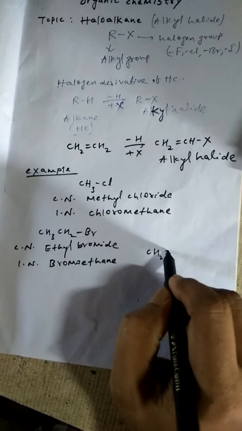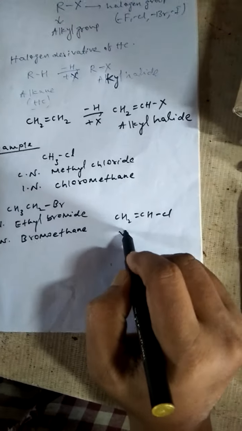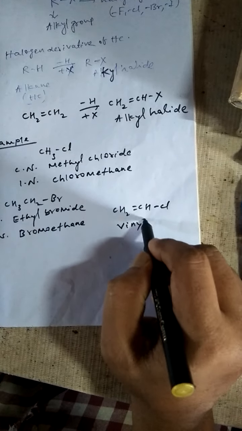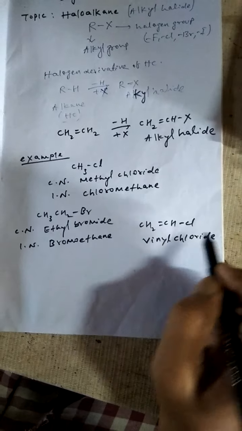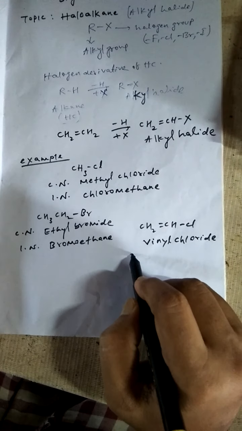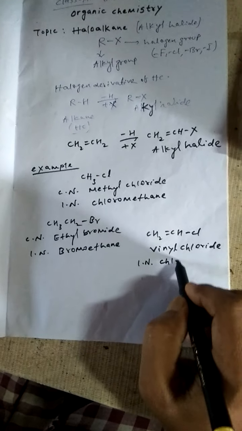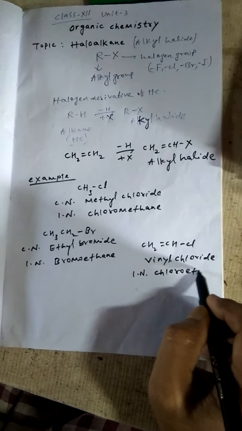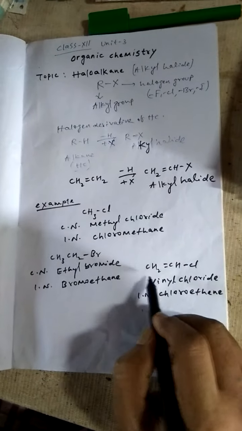Another example is CH2=CHCl. This is a very important example. Common name is vinyl chloride, and IUPAC name is chloroethene. Point to be noted, this is the vinyl group, vinyl chloride.